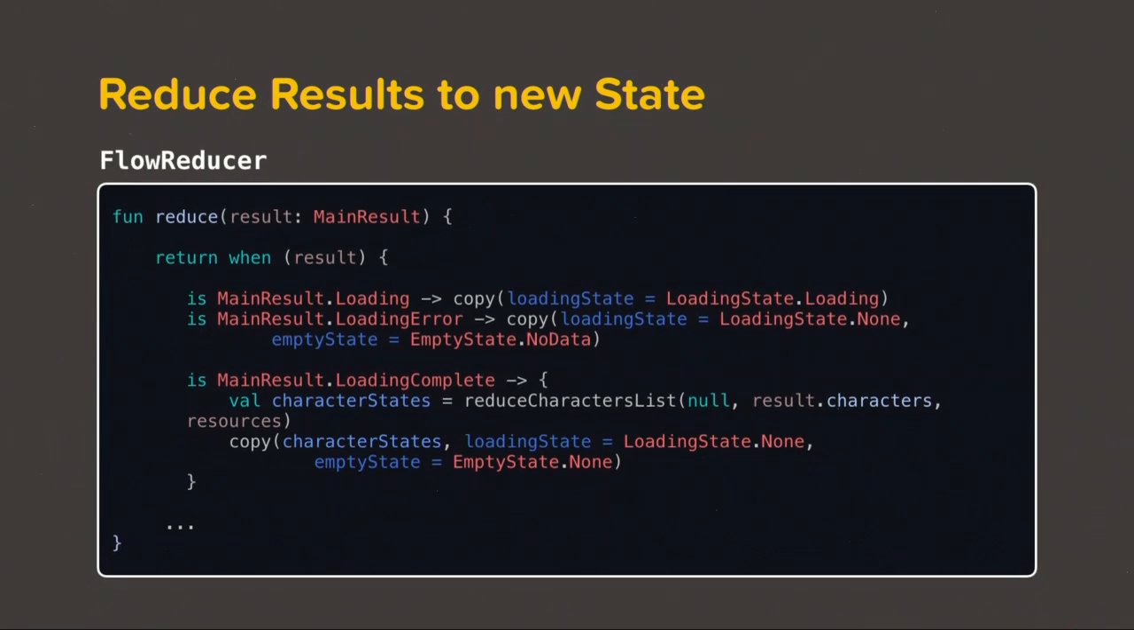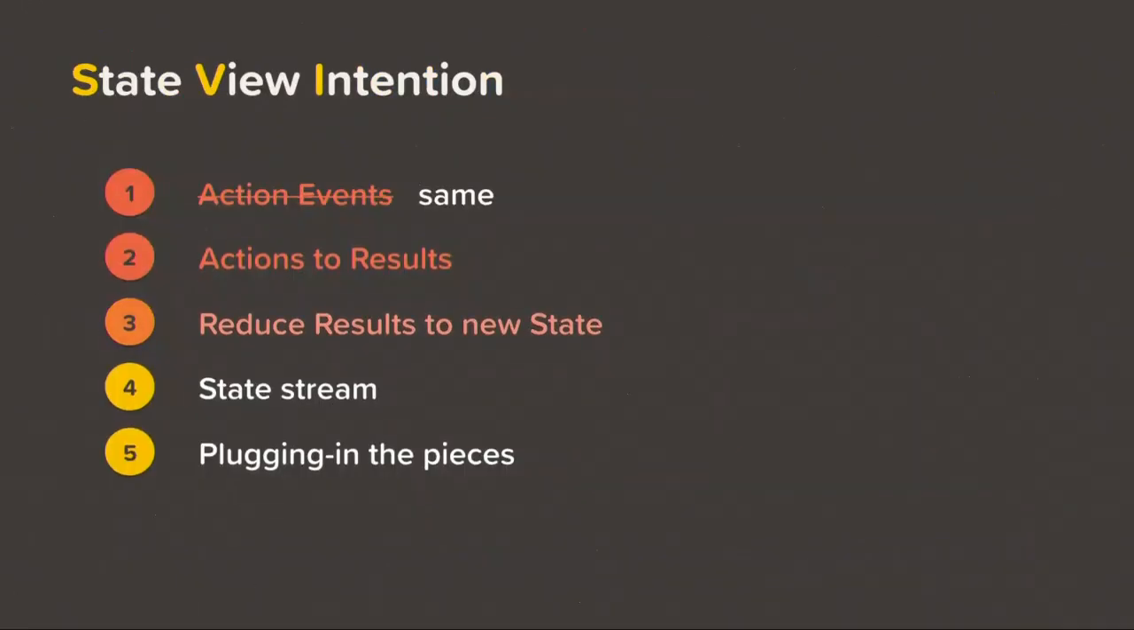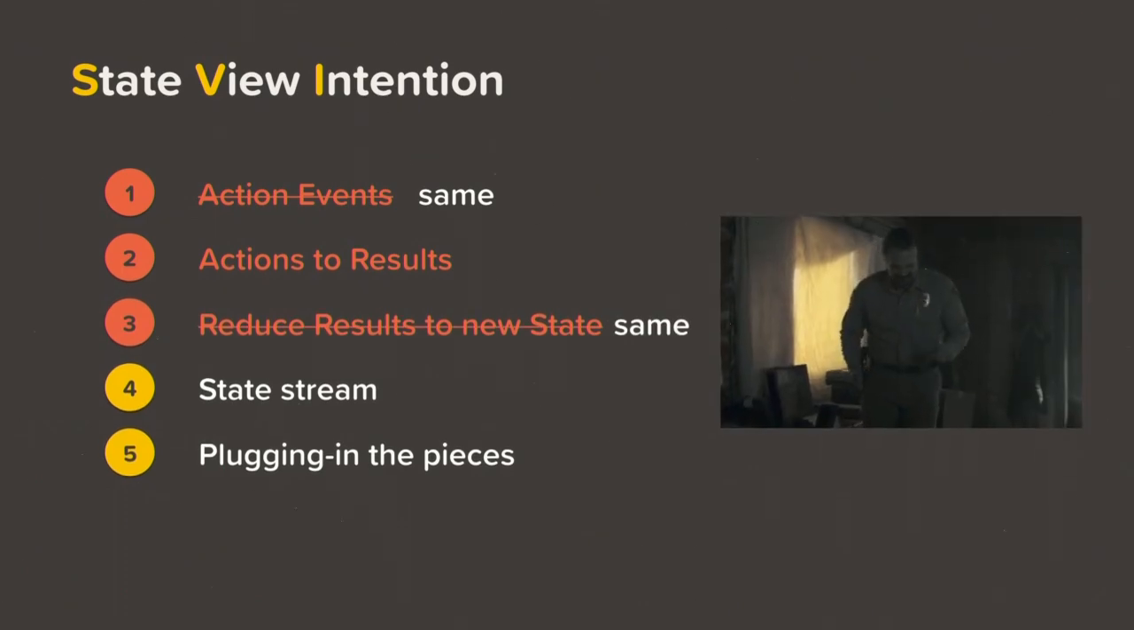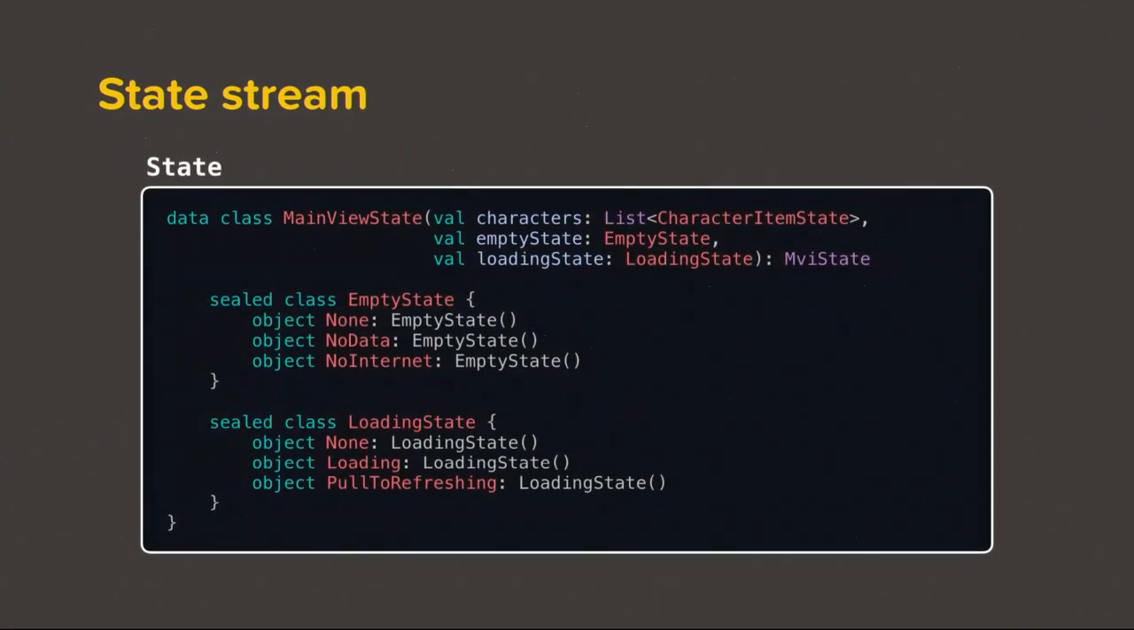This is the RX reducer, and this is the flow reducer. They remain the same because there is nothing stream-like going on over here. So this basically remains the same, and we have concluded this part as well. We're happy. So the next part is state stream.